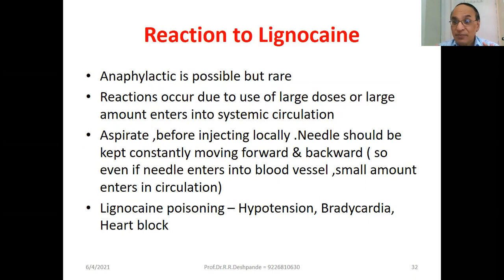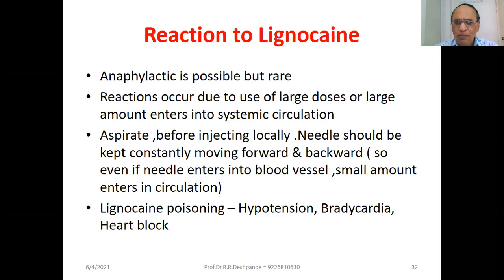Reaction to lignocaine: sometimes an anaphylactic reaction is also possible. Of course, it is rare, fortunately, but a test dose should be given. Reaction occurs due to use of large doses or a large amount entering the systemic circulation. Aspirate before injecting locally, so that it does not go into the blood. The needle should be kept constantly moving forward and backward, so even if the needle enters a blood vessel, a very small amount will enter circulation and anaphylaxis can be prevented.